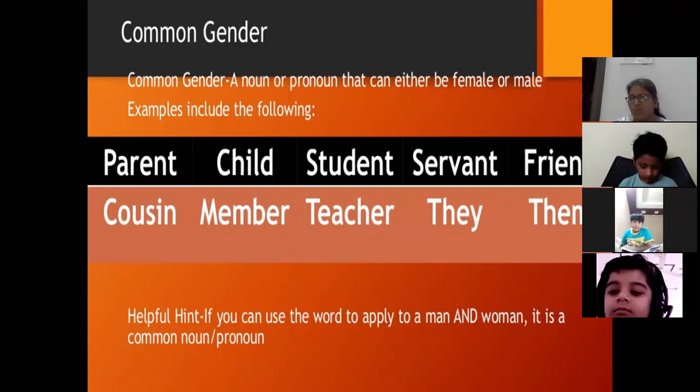For a boy, I will say he is a student of grade 4A. Same for friend. You will say Kunal is my friend. For a girl, you can say she is my friend, she is my classmate. These are the words used as common, whether male or female.